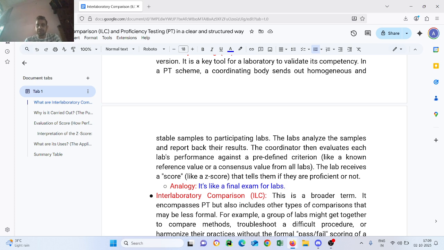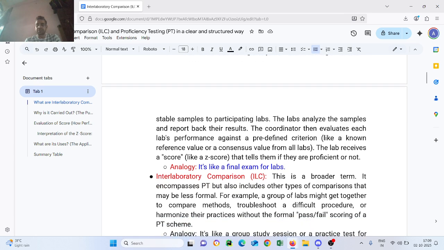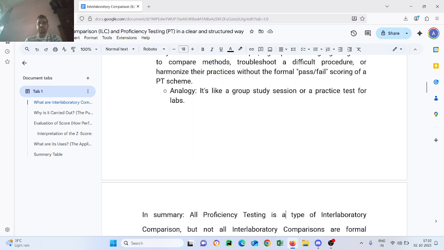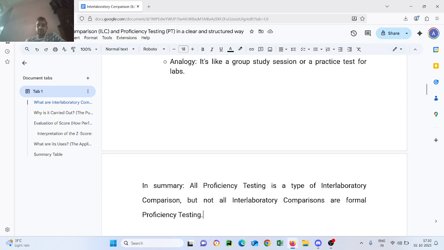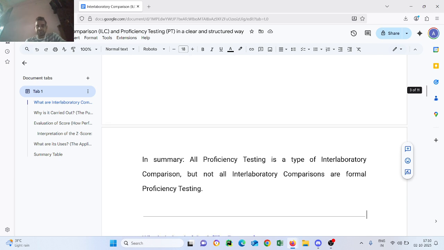For example, a group of labs might get together to compare methods, troubleshoot a difficult procedure, or harmonize their practice without the formal pass-fail scoring of the PT scheme. Analogy: it is like a group study session or practice test for labs. In summary, all proficiency testing is a type of interlaboratory comparison, but not all interlaboratory comparisons are formal proficiency testing.